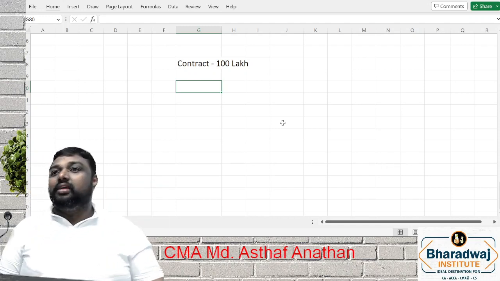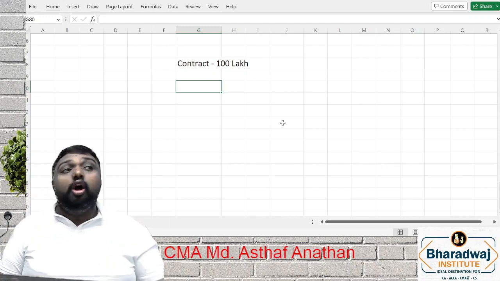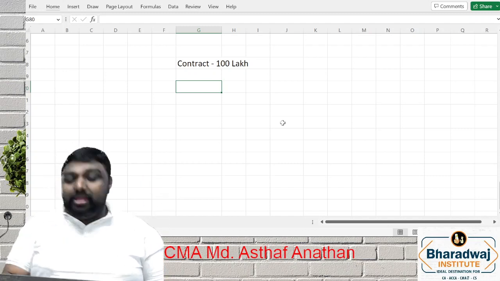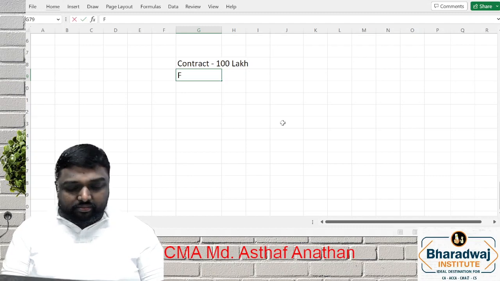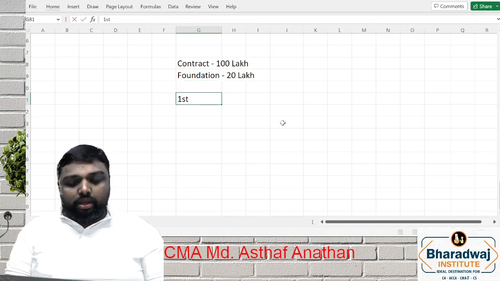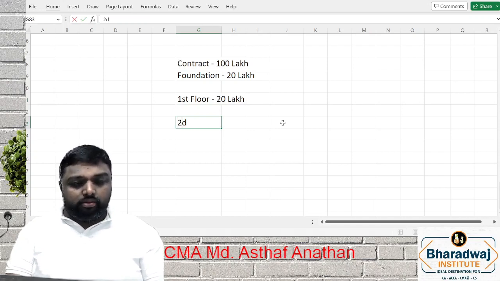Why? Generally, we will pay on each stage of completion. Maybe the foundation work completed, you may pay 10 lakh or 20 lakh. First floor completion, you may pay another 20 lakh. Maybe second floor completion, you may pay another 20 lakh.